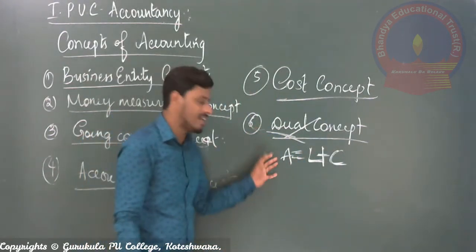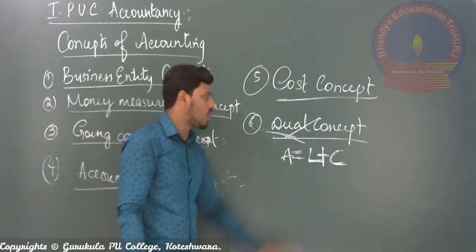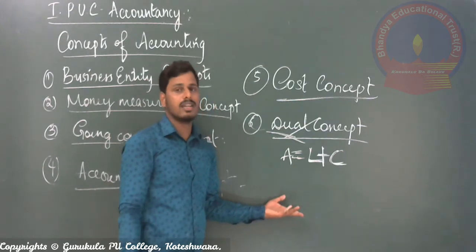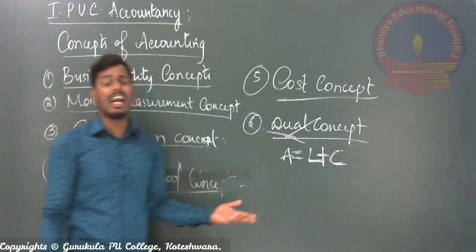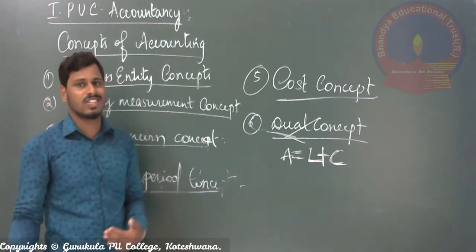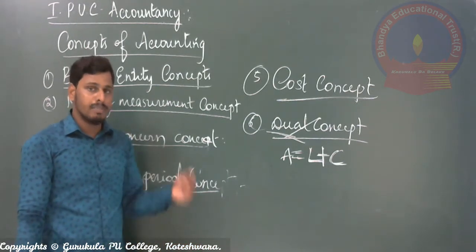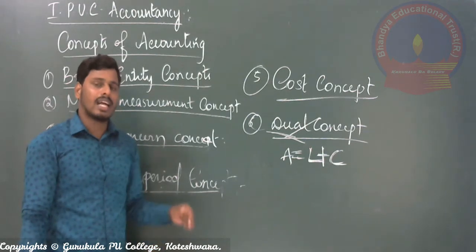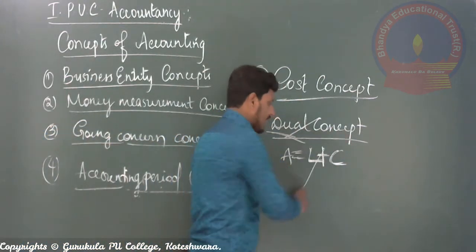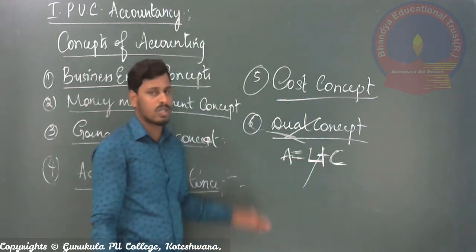Whatever is owned is out of the owner's money or maybe out of outsiders' money, because a business organization is an artificial person. Business itself owning something is not possible. So the business will own something out of the owner's capital or out of the liabilities to outside parties, the outside money.